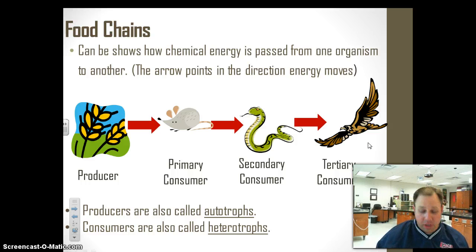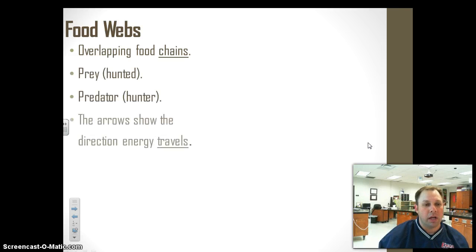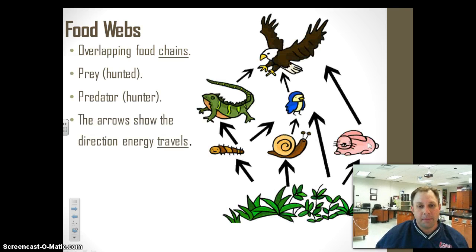Another name for a producer is an autotroph. We've talked about autotrophs before. Auto means own, or self. Autotrophs can make their own food, and consumers are called heterotrophs, so those are synonyms for producer and consumer. And then, when we take a bunch of overlapping food chains, we get what we call a food web. There are all sorts of food chains out in the environment. You've got millions of food chains, and none of these food chains stick to themselves.